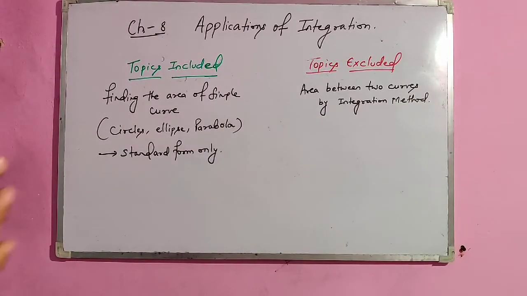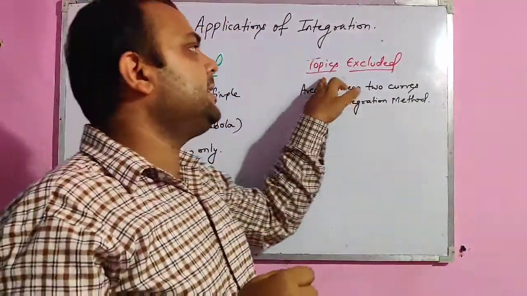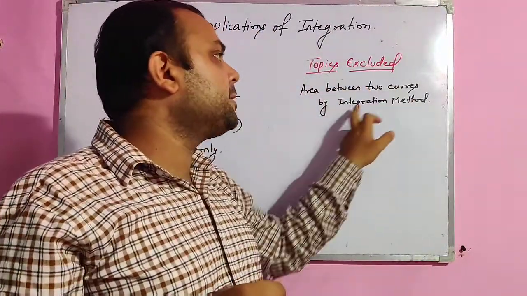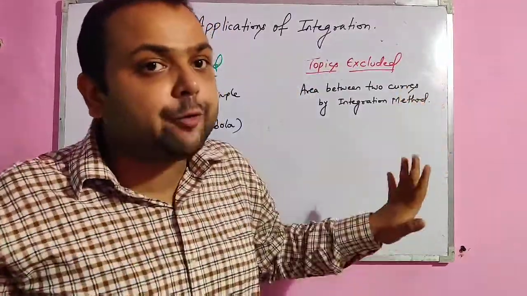Chapter number 8 is now extremely easy for the students because the topic that is excluded is area between two curves by the integration method. So the intersecting part area is now excluded from the topic.